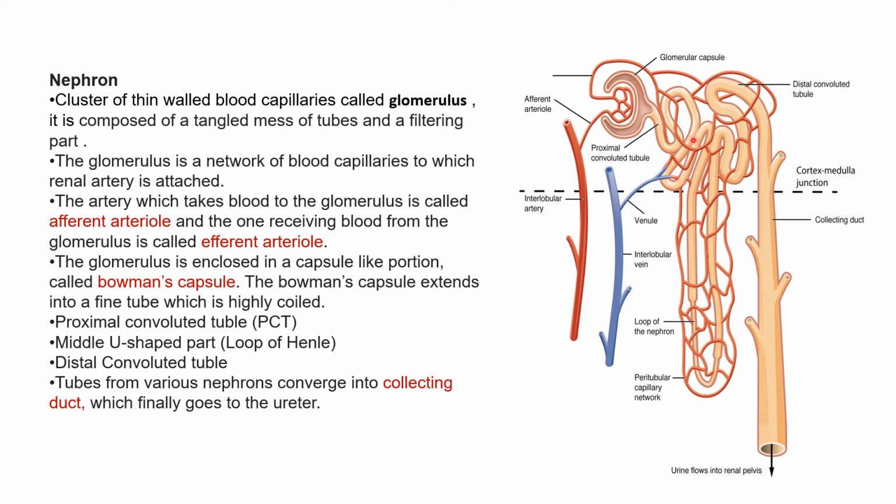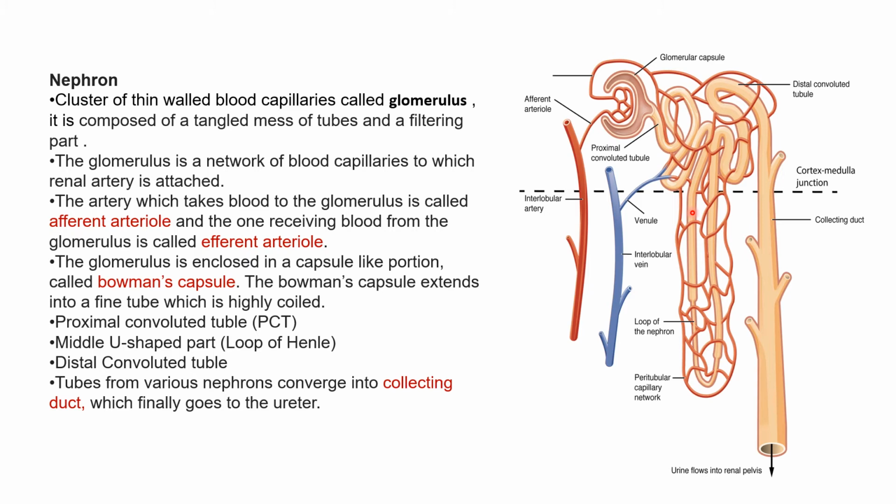This convolution, this type of structure, increases the surface area, and then it goes down and makes a loop, a U-shaped loop. This U-shaped loop is nothing but Henle's loop, right? Here the absorption of water takes place. Maximum absorption of water takes place, children. Right?